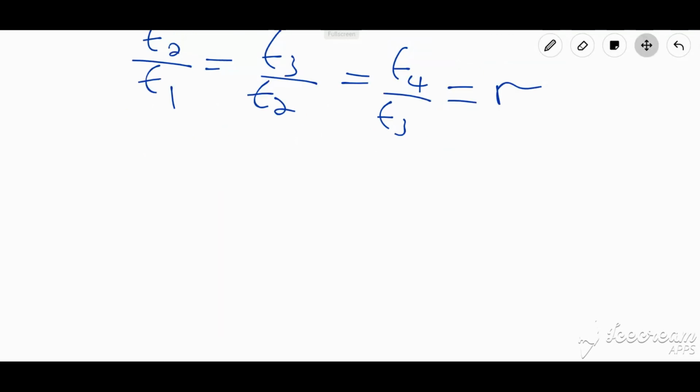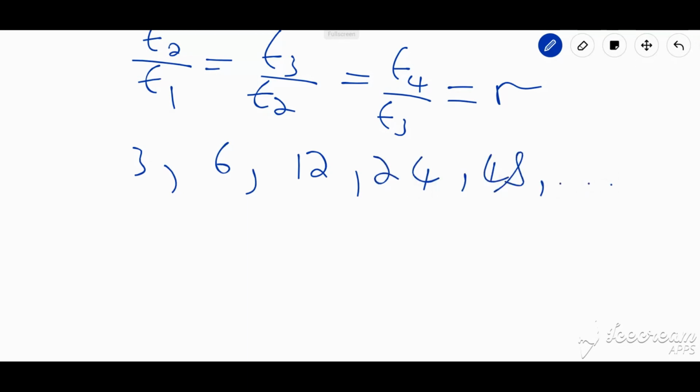For example, 3, 6, 12, 24, 48. What we're seeing here is that I'm constantly multiplying by 2 because 3 times 2 gives me 6, 6 times 2 gives me 12, and so on. But if I were asked to prove it, I would have to show that when I divide two consecutive terms, I'm getting that same value. So if I go 12 over 6, I should get the same value as if I go 6 over 3. And here I'm going to get 2, so it's actually geometric.